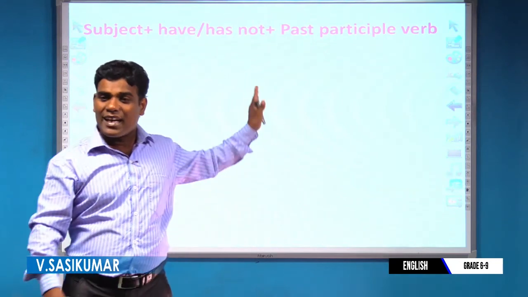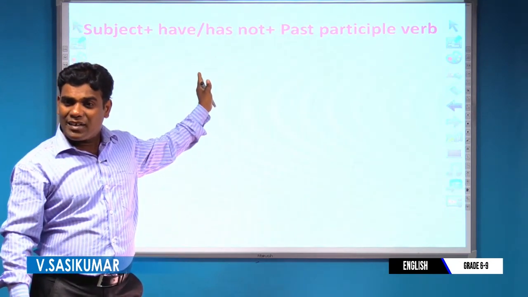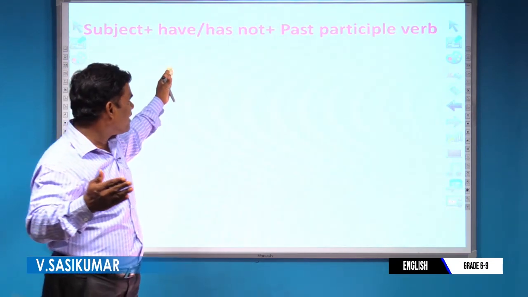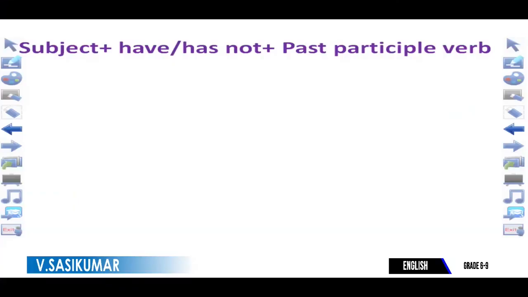So the formula is: subject plus have or has, plus not, plus past participle verb. Clear, dear students? Have you got it?